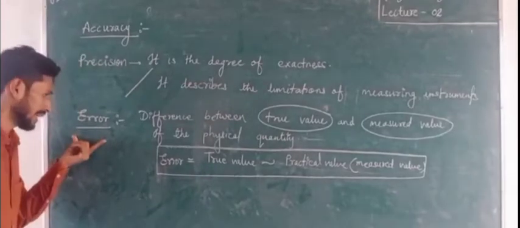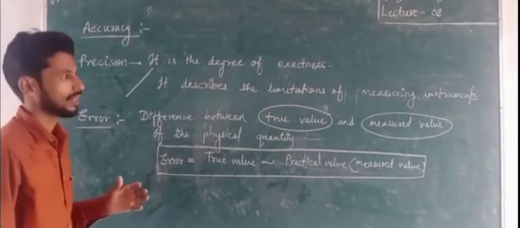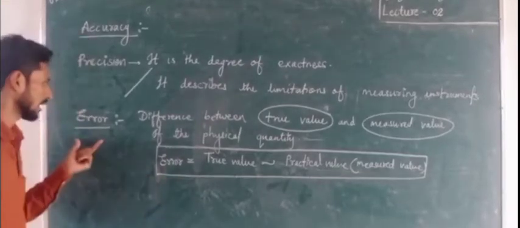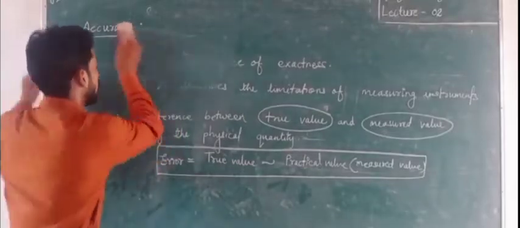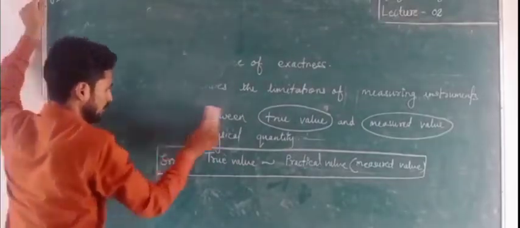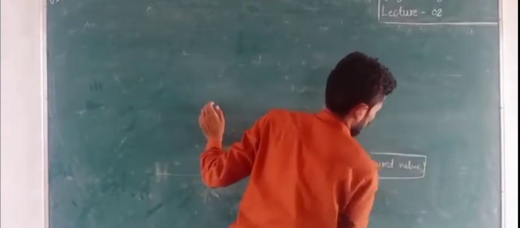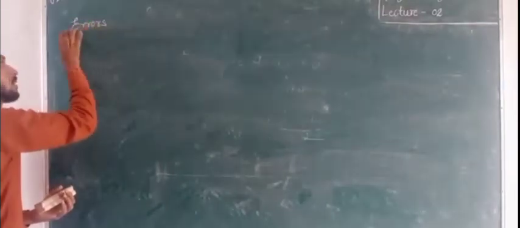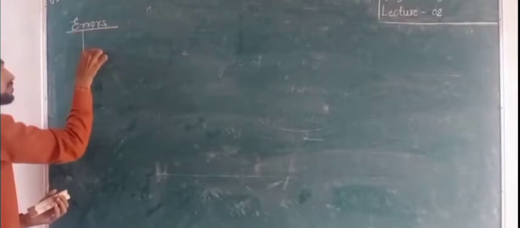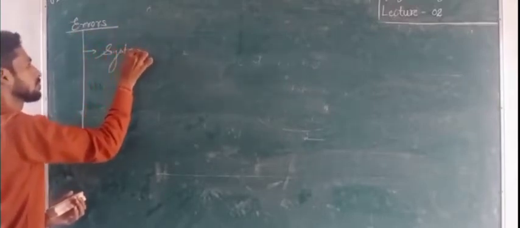Here is the error, and what types of error occur in practical work, or in physics, how many types of error are present? So we will discuss types of error. Now, error can be classified in three ways. First is systematic error.